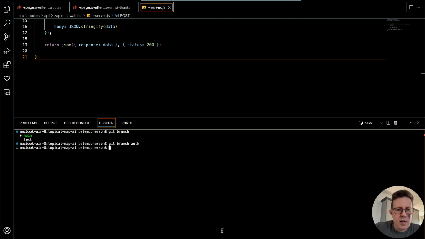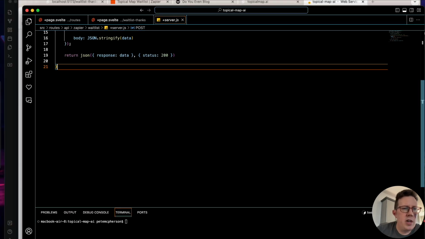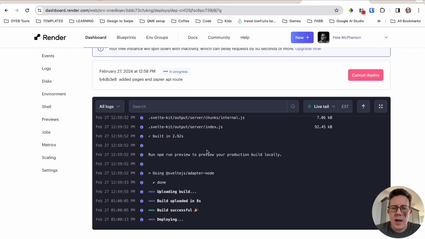If we just did git branch right now, you can see that we created it, but we didn't actually swap to it, so to speak. We're still working on the main branch right here. So let's go git checkout auth. There we go. Now we are on the auth branch. Any changes we make will not be reflected, even if we were to push it to the remote repository, which we don't have an upstream set, so I don't know, it would probably kick back a little error.